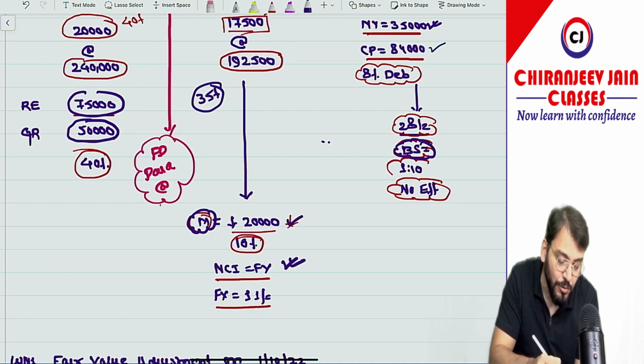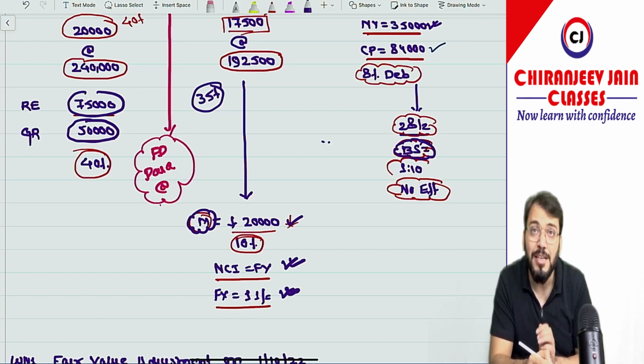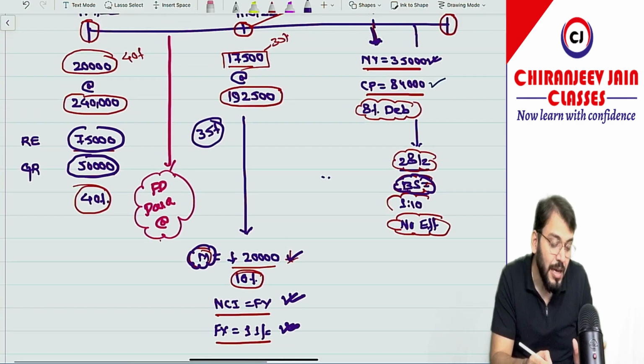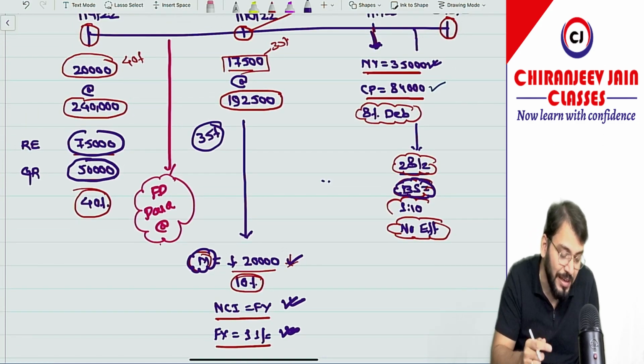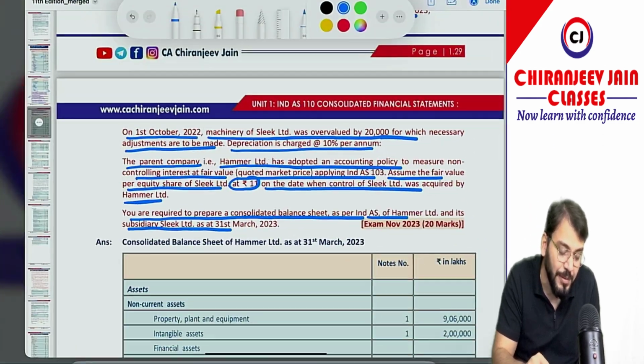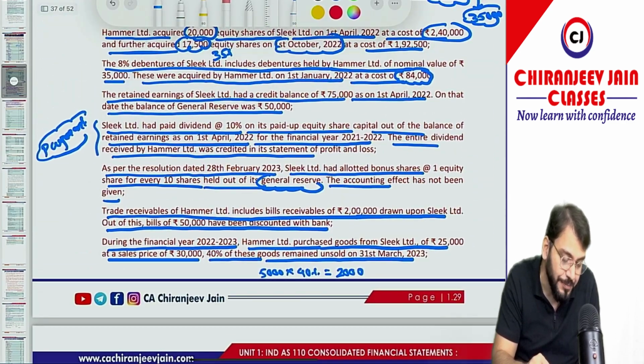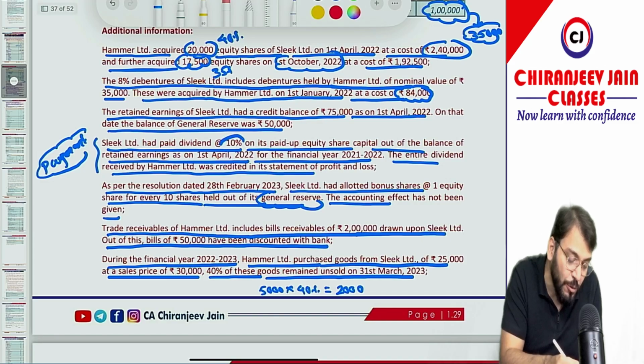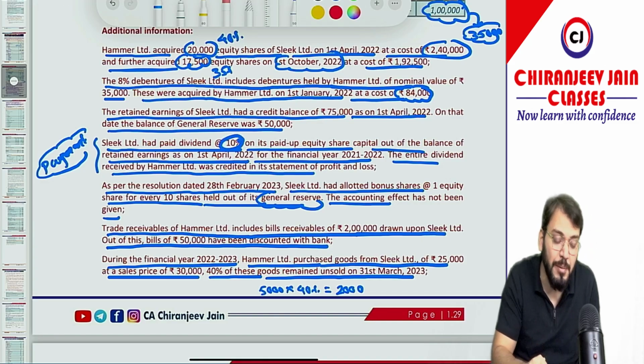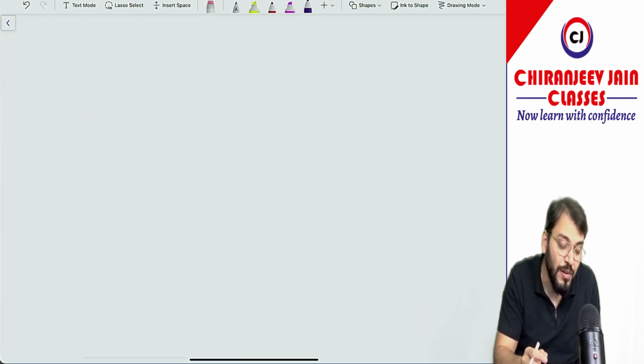NCI is measured at fair value. Fair value of equity shares of the subsidiary company is 11 per share. And they have given final dividend paid. Now final dividend paid at a rate of 10% they have given. You can see final dividend paid. So the final dividend was paid at a rate of 10%, but the date of payment was not given. So of course we need to find out when it is paid.